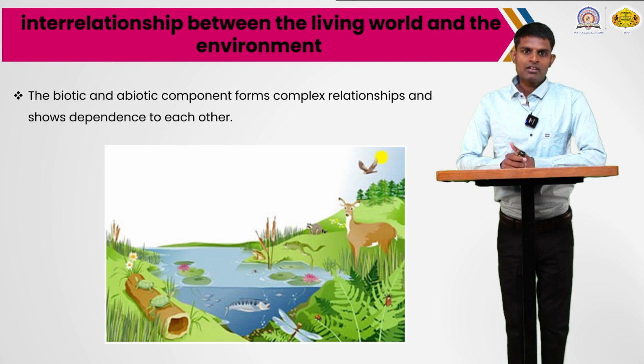So the pond ecosystem shows the interrelationship between the living world and the environment: the abiotic and biotic components depend on each other and form a complex relationship. This is the interrelationship between the living world and the environment.